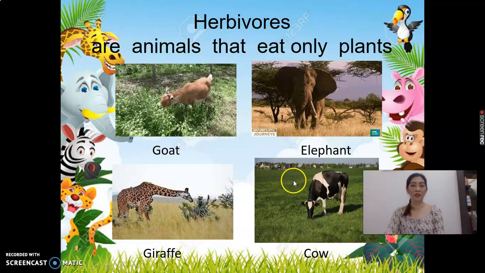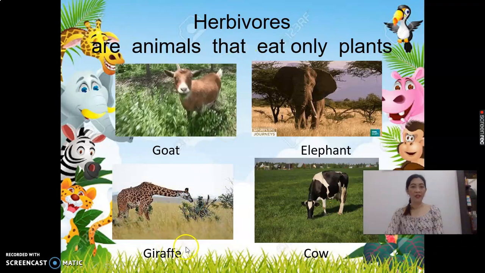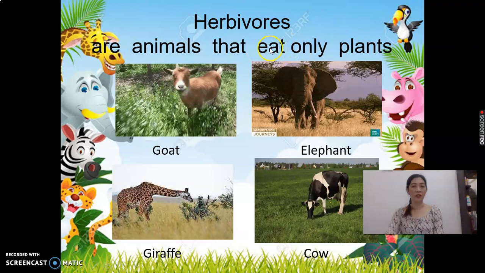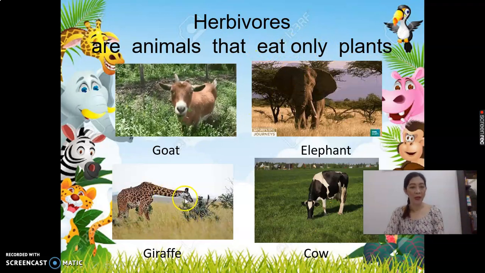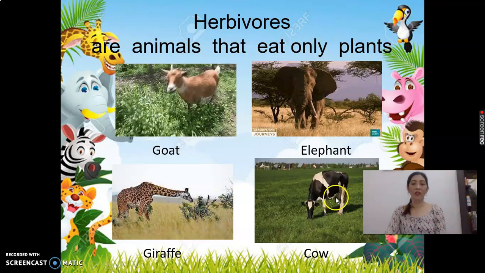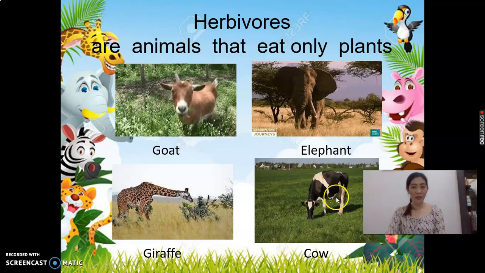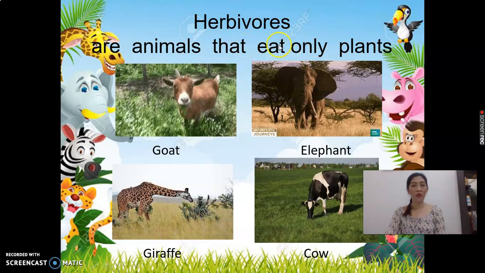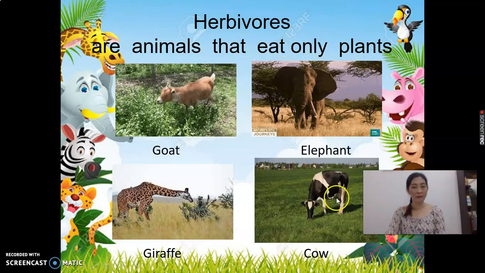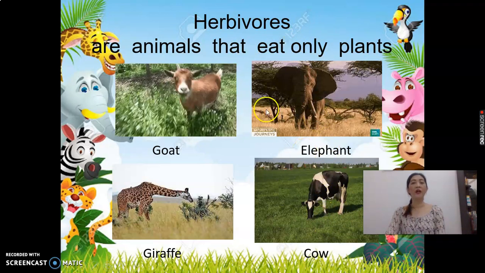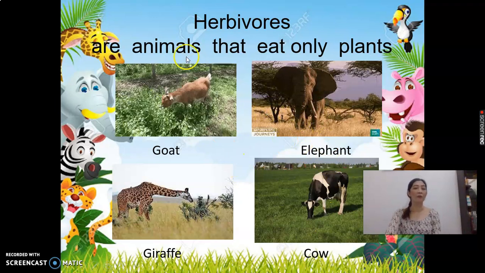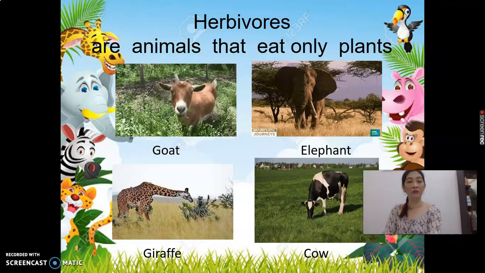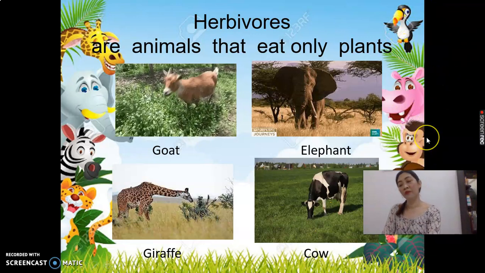The next example is giraffe. Giraffe is herbivore because it eats only plants. And the last is cow. Cow is herbivore because it eats only plants. So those are the examples of herbivore. We will proceed to number 2.